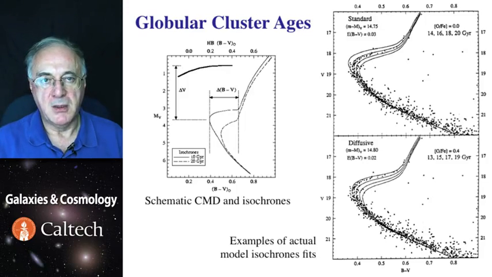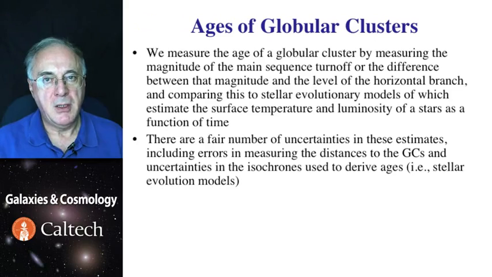Likewise, the difference between the turnoff and the position of the horizontal branch is another age indicator. The isochrones will depend slightly on the chemical composition of stars in the cluster. So there are many uncertainties in those estimates, but the biggest one of them all is the uncertainty in the distance to the globular clusters.